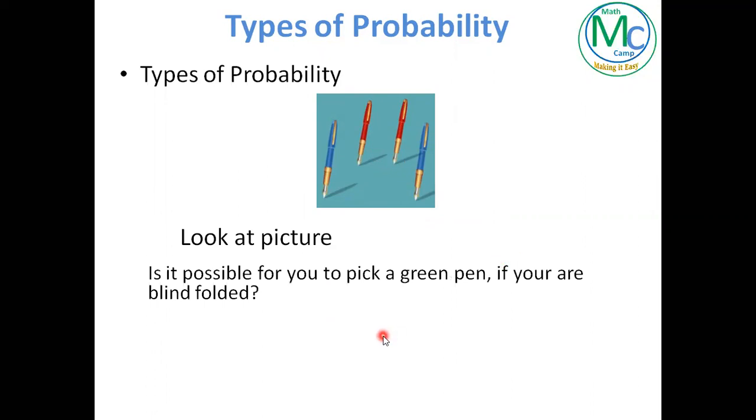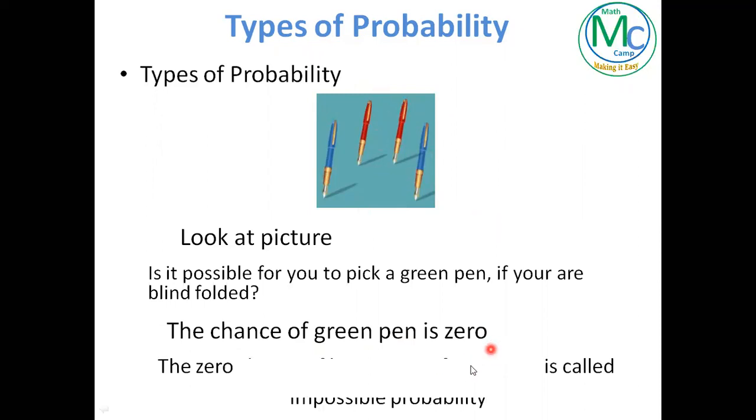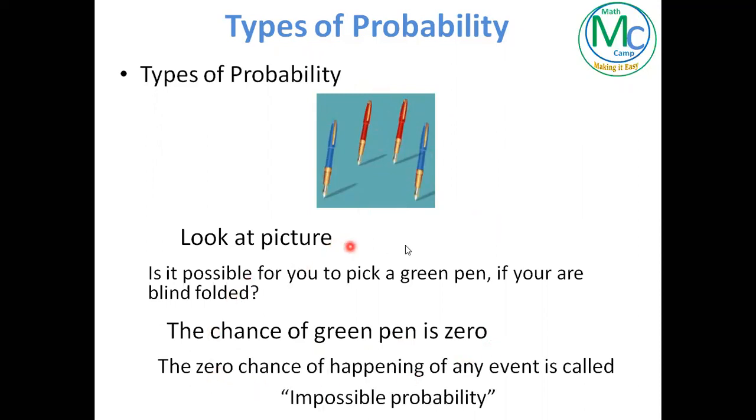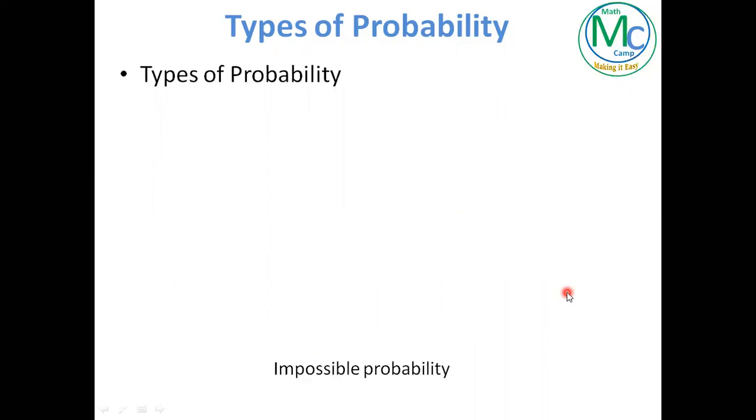So my question is, is it possible for you to pick up a green pen if you are blindfolded? I'm sure your answer will be no, because there is no green pen. So in words of chance, the chance of a green pen is 0. Any event that has 0 chance is called impossible probability. So the first type of probability is impossible probability.